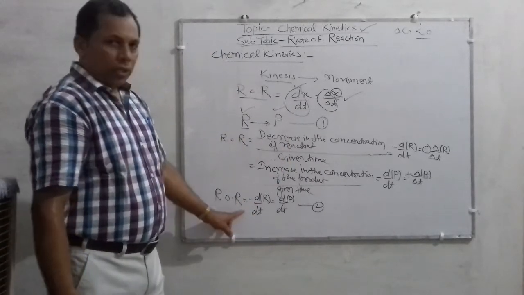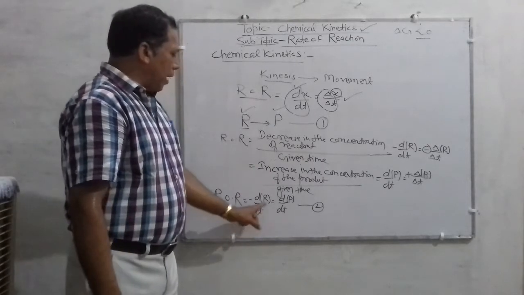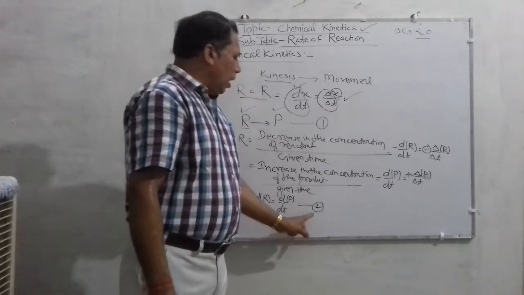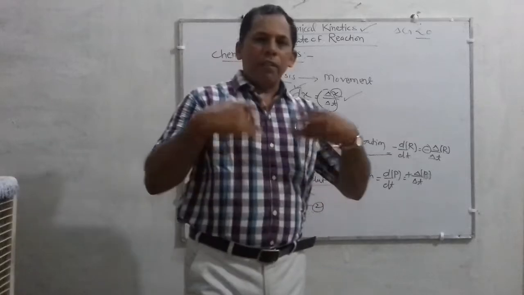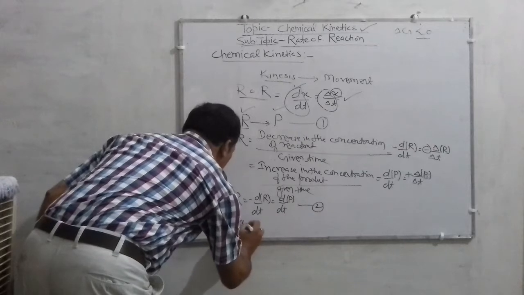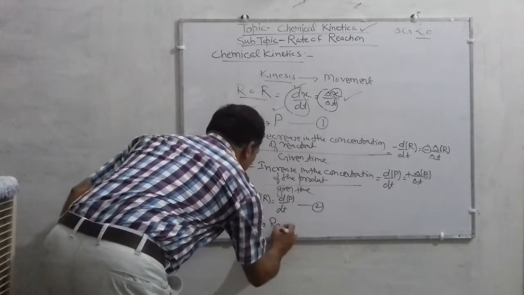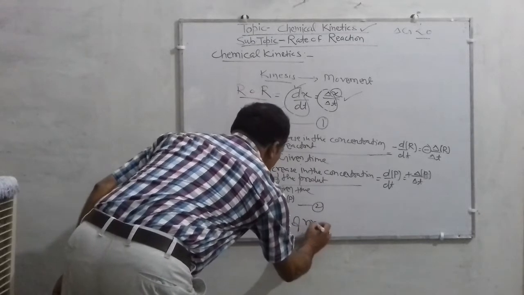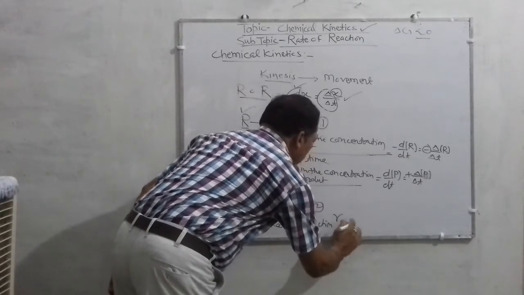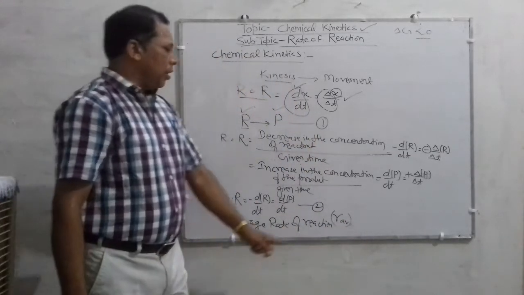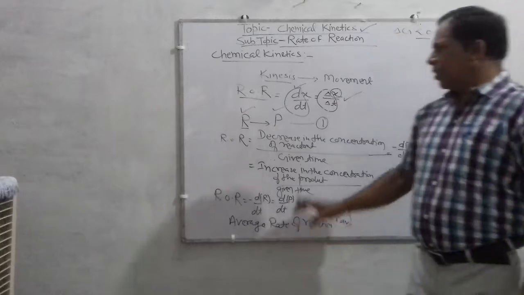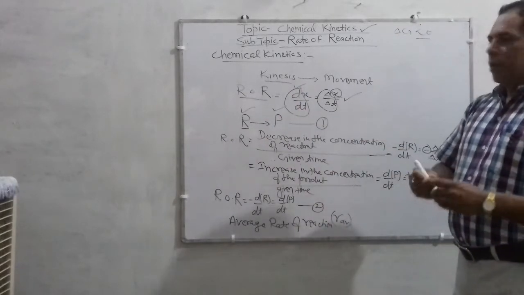So rate of reaction is minus d by dt of concentration of R is equal to d by dt of concentration of product, and this equation 2 is also referred to as average rate of reaction, shortly denoted as RAB. So this is the way by which a rate of reaction can be represented.